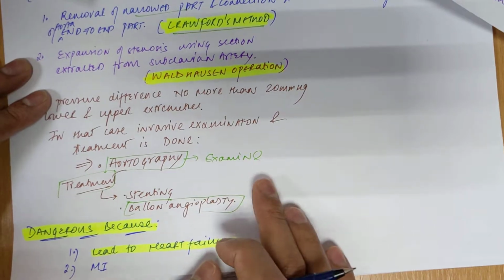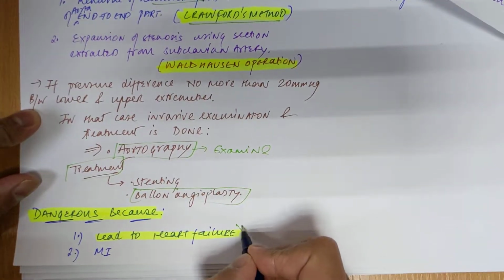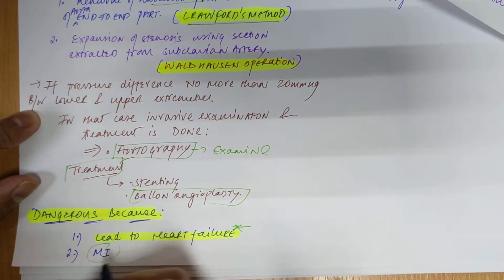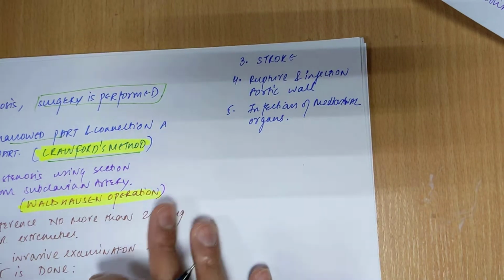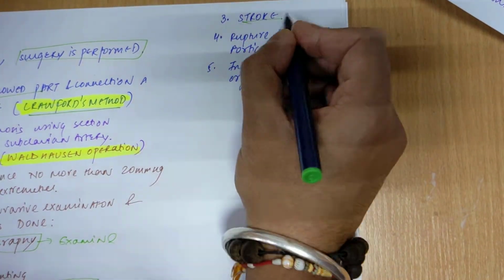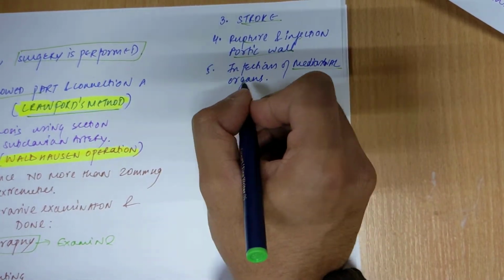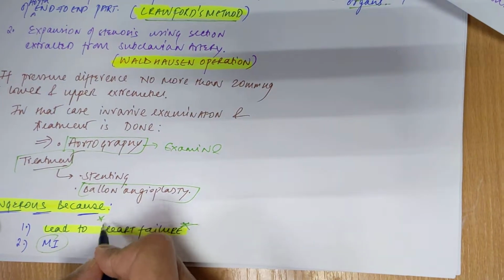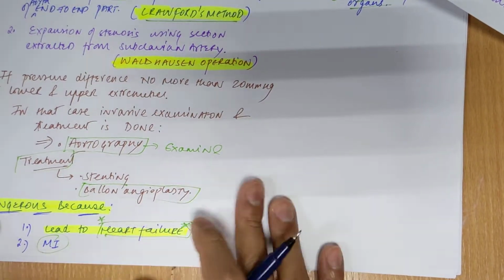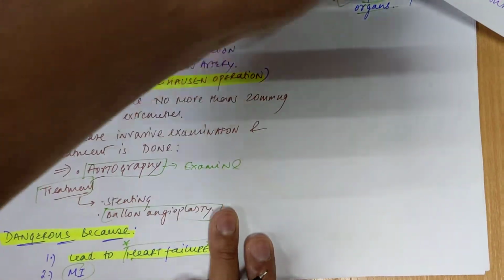Now what can be dangerous? How can this coarctation be dangerous for the patient? It can lead to heart failure, and MI can be a complication. Further, if the diagnosis or treatment is not done, stroke can occur. There can be infection of the aortic wall, rupture, and infection in the mediastinal organs. So the main danger is that it can lead to heart failure for the patient. This is the main coarctation of aorta. Thank you.